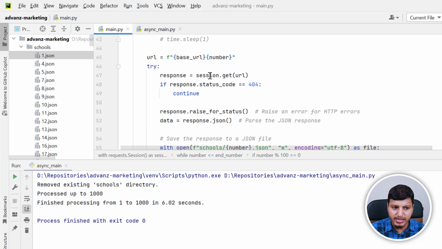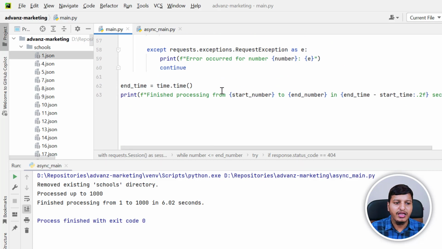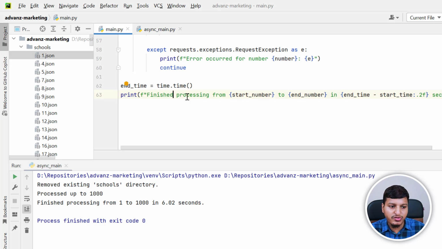Then I'm calling this API with session.get, and I'm checking if the response status is 404, which means not found, then it will just continue with the next one. Then I'm opening this JSON file and dumping that response data to it, and that's it. That's what I'm doing in this particular code, using the requests library. Then I'm printing the finished processing time. And as I showed you earlier, it took around 407 seconds to do these 1000 API calls.